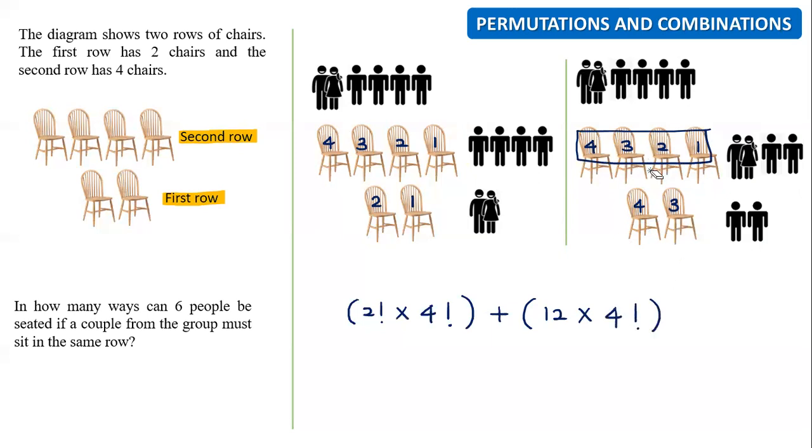Understand? So we will use the calculator. Let me use the calculator and see. So it's going to be 2 times 24 plus 12 times 24. Okay, done. 336. The answer is 336.